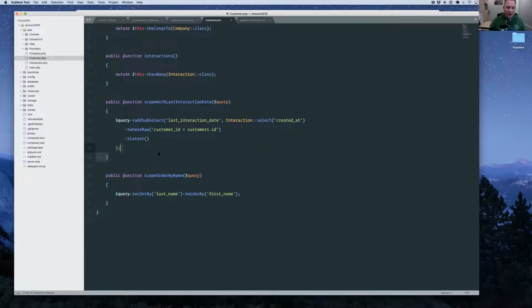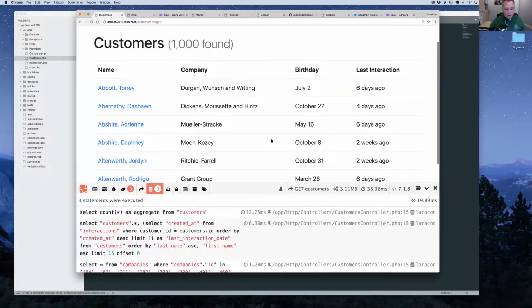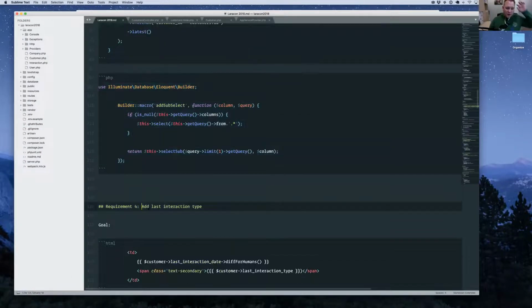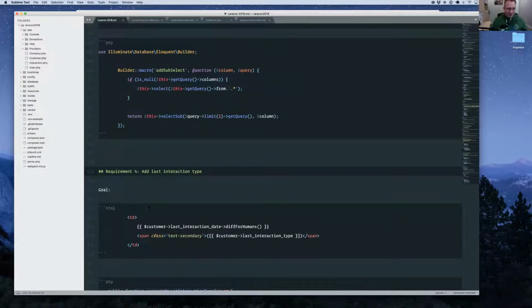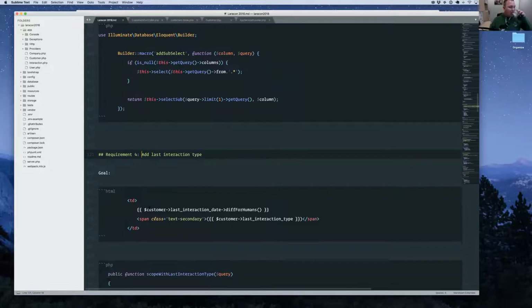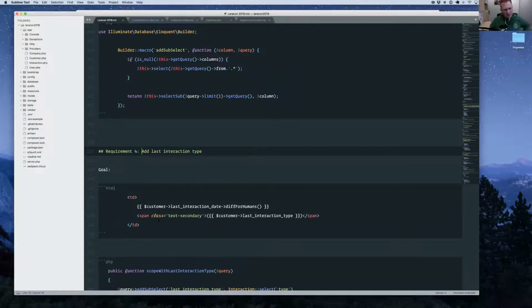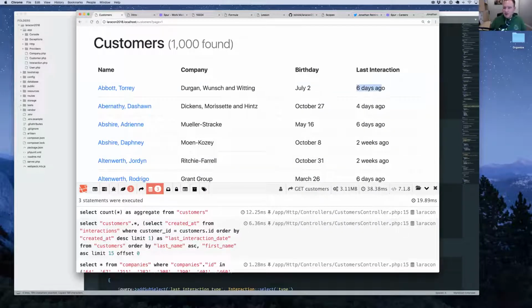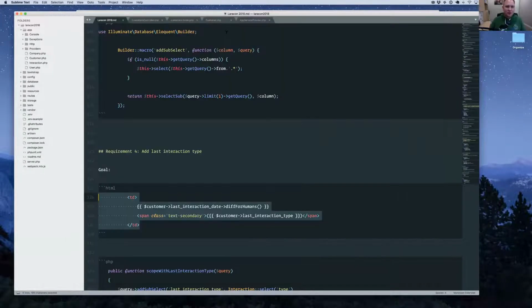So now if we go back and reload this, it all works. It's the exact same implementation. It's just nicer looking. Okay, so let's move on. Requirement number 4, add the last interaction type. This is obviously simple now because we know exactly how to do this, right? We want to show the type right before the date. It makes sense. Somebody's using the app. They say, okay, it was 6 days ago. Well, what happened? What did they do exactly?